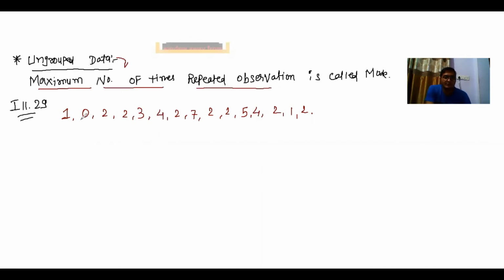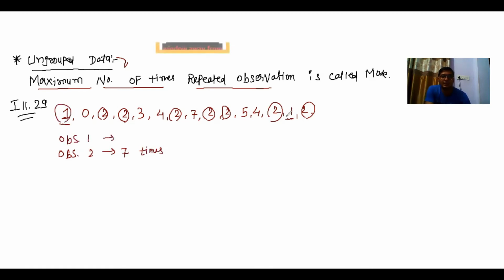Here you can see value 0 is not repeated, value 1 is repeated 2 times, observation 2 is repeated 1, 2, 3, 4, 5, 6, and 7 times.